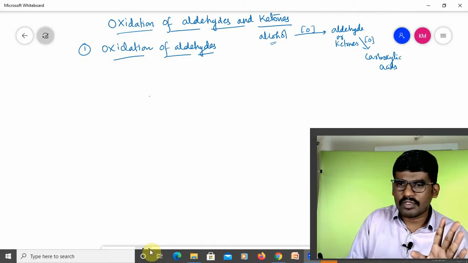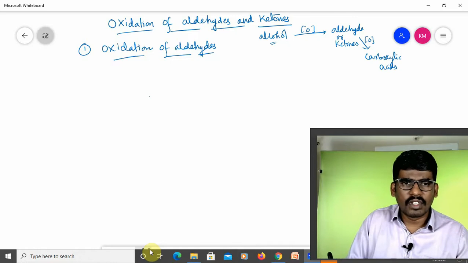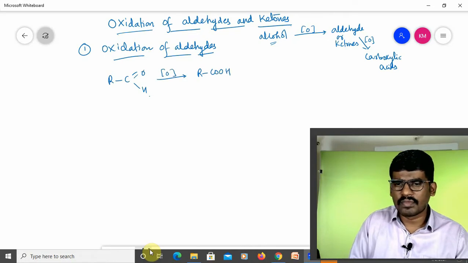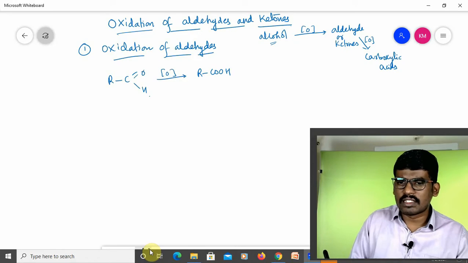Oxidation of aldehydes: if you take aldehydes, that is RCHO, aldehyde upon oxidation gives carboxylic acids, RCOOH. So we can use various oxidizing agents.